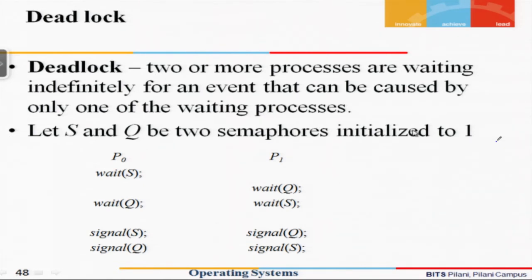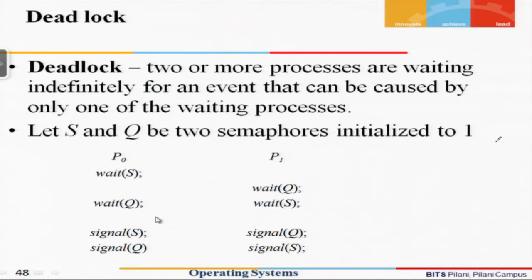Let us first see the simple case, where process P0 comes and executes wait S. Since the value is 1, it gets decremented and S becomes 0. Now it executes wait Q. Q was also 1, so it becomes 0, and it is allowed further.